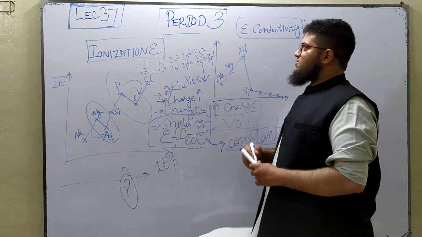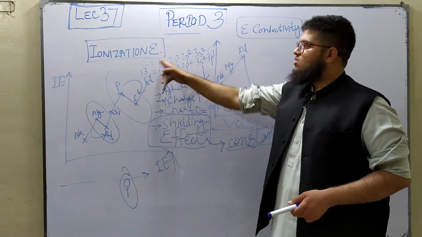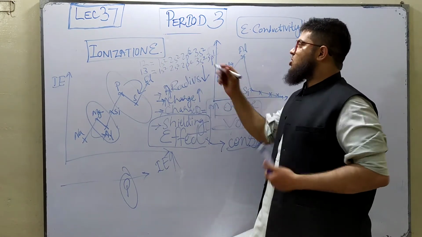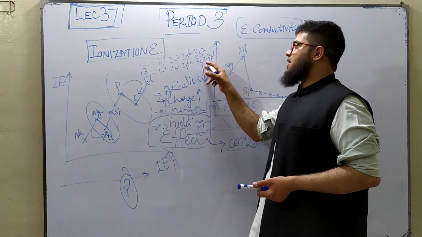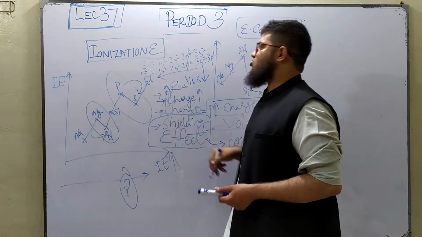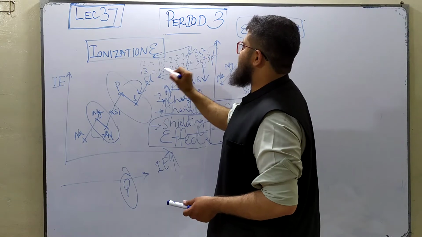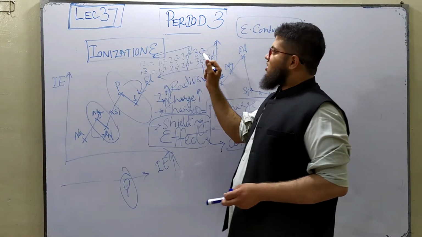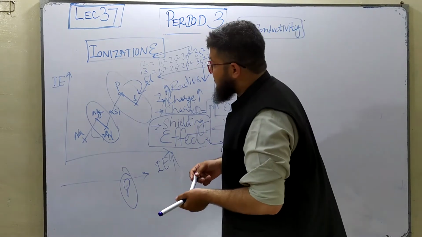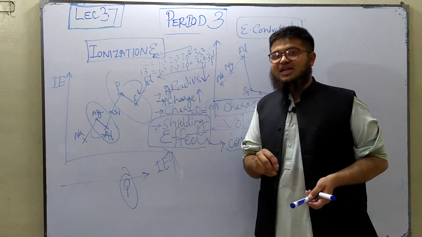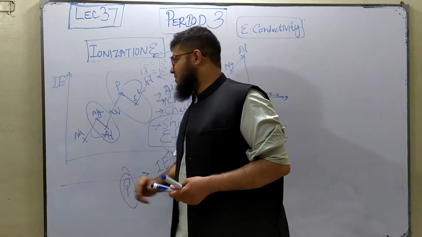Now in case of aluminum, the outer shell electron is a bit further out as compared to magnesium, okay? It is not in the 3s. For magnesium it's in the 3s, right? For aluminum it's in the 3p, meaning it is being shielded by all of these electrons, whereas for magnesium, it is only being shielded by the electrons before 2p, okay? So since the shielding effect is more dominant for aluminum, the outer shell electron is going to be less tightly attracted to the nucleus, and so less energy would be needed to remove the outer shell electron in case of aluminum compared to magnesium.